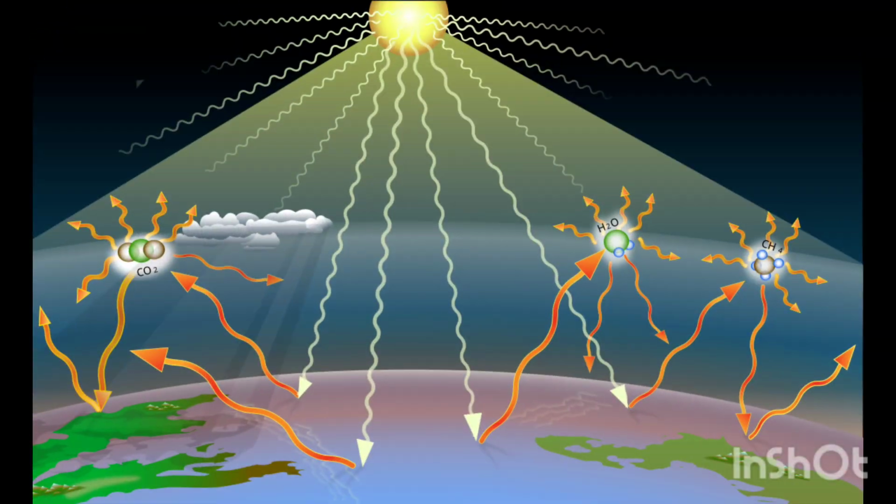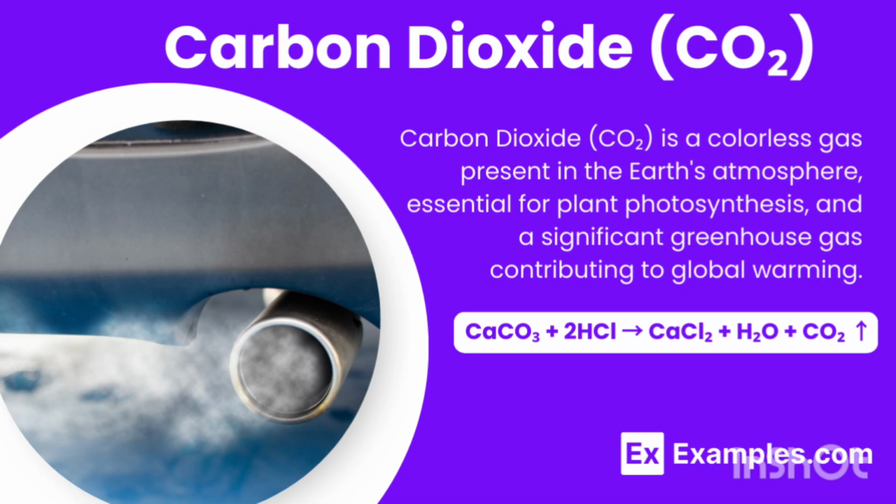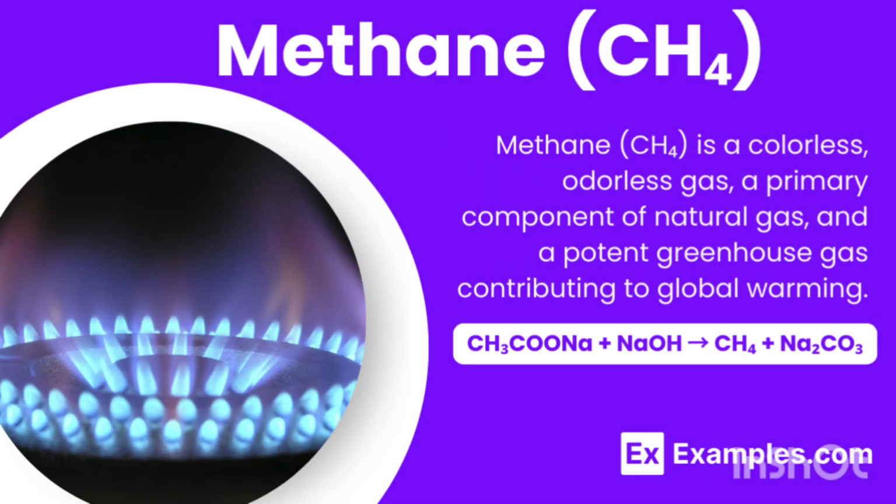What is the greenhouse effect? How does it work? And what does it do for life on Earth? The greenhouse effect is a natural process that keeps the Earth warm enough to support life. There are gases in the atmosphere that have the capacity to trap heat and warm up the Earth, such as carbon dioxide and methane. They are called greenhouse gases.